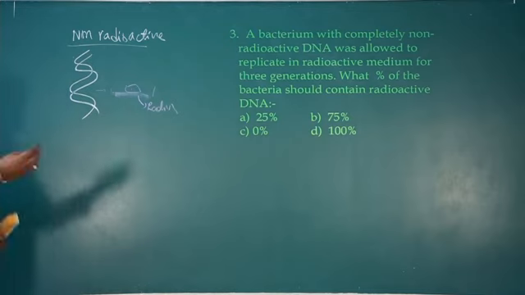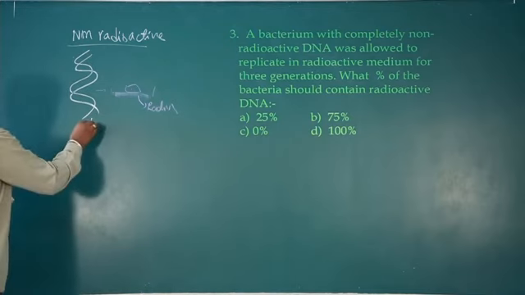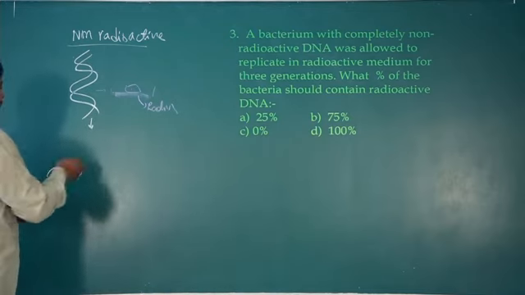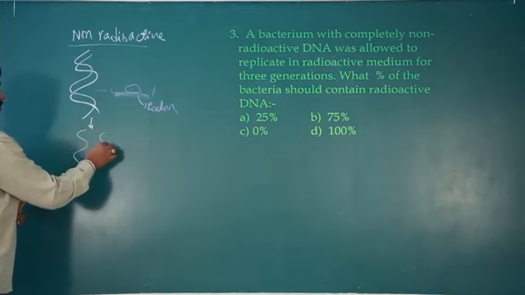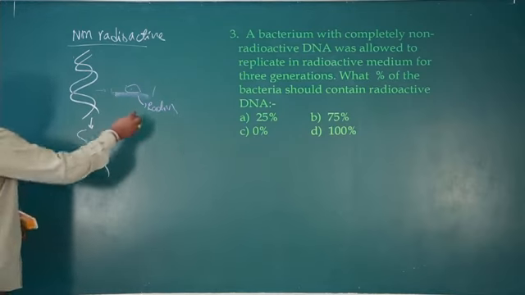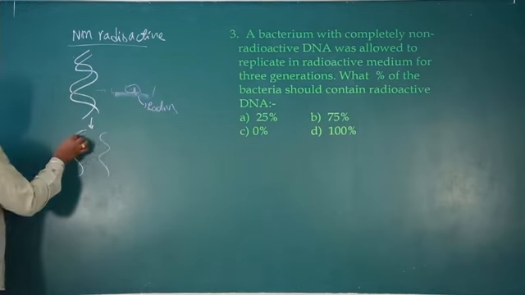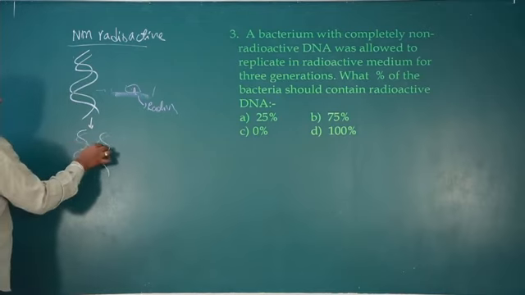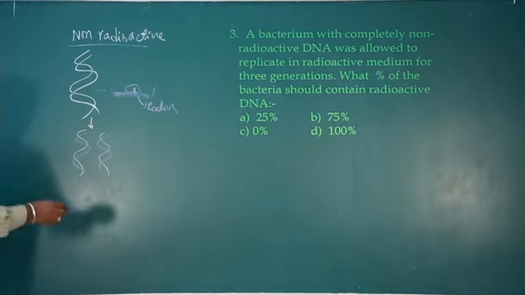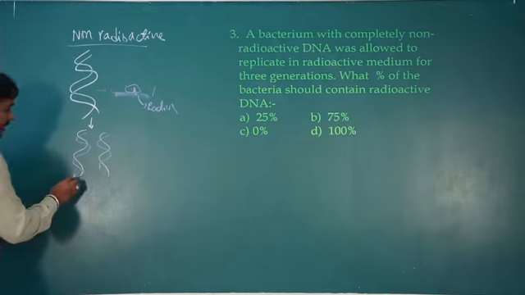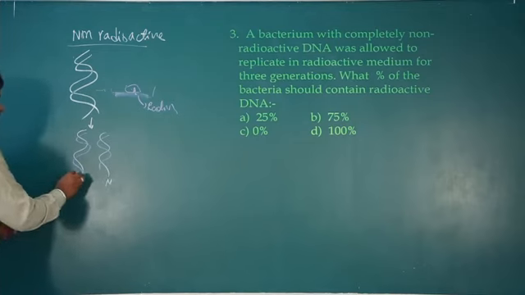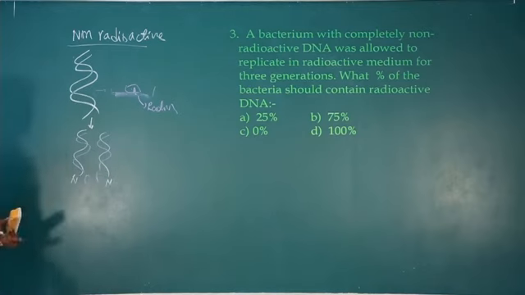Now 3 generations. So first generation, what happens? DNA gets unwound. Now radioactive is absorbed, thus it is utilized for replication. So here one is a normal strand, another one is a radioactive strand. Okay, so this is the first generation.